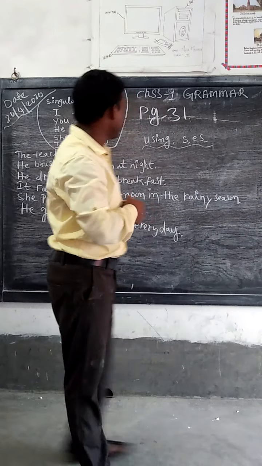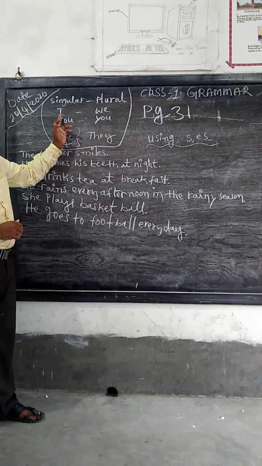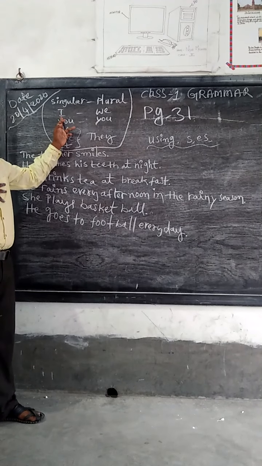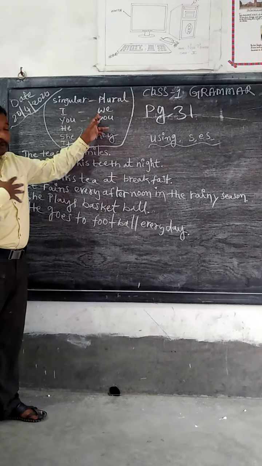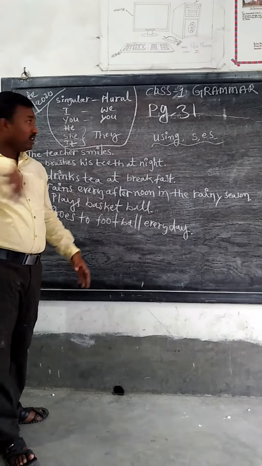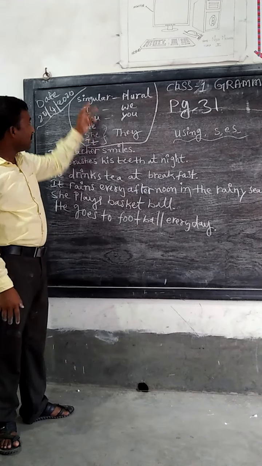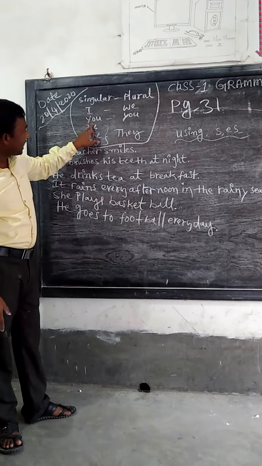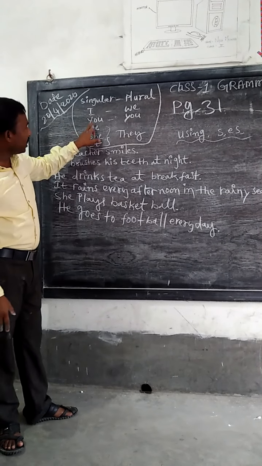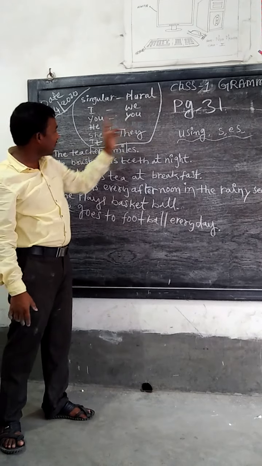Okay, for example, if you see this one, first person singular is I, and first person plural is we all. Second person singular is you, and second person plural is also you. Same you.